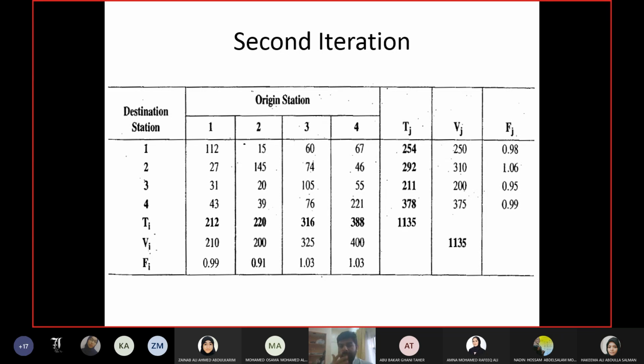The check is that the factors for each row and column must be getting closer to 1. After each iteration, the factor must be getting better. Getting better means they should be closer to 1 than the previous iteration. The adjustment factors with each iteration must be getting closer to 1 as compared to the previous iteration. If it is not happening, that means you made a mistake.